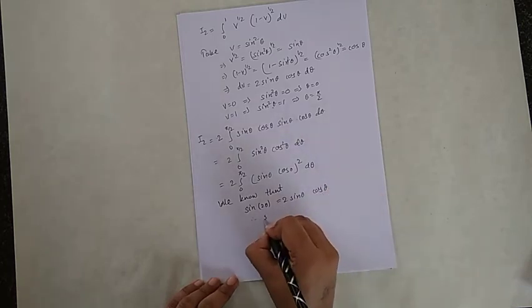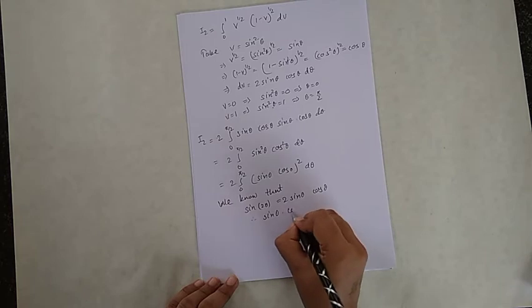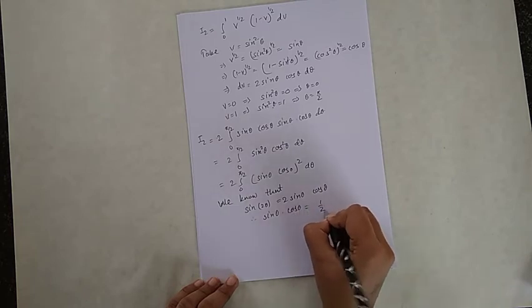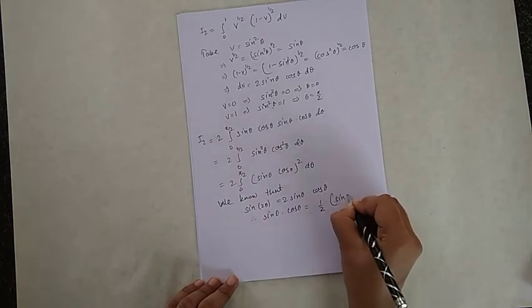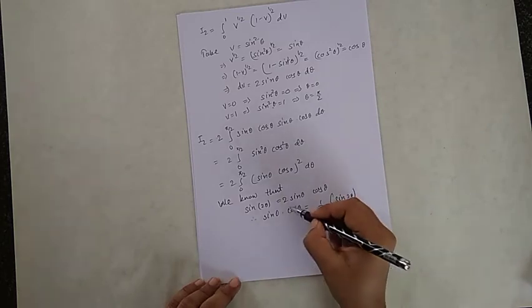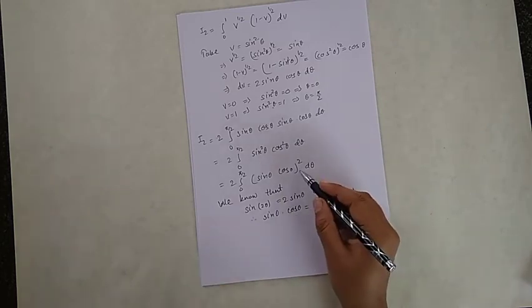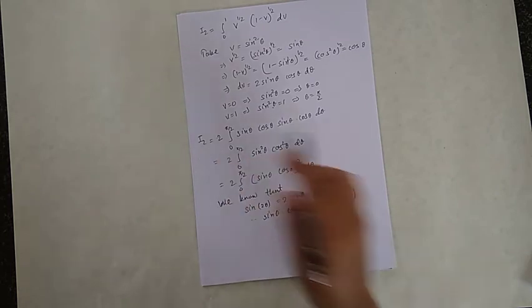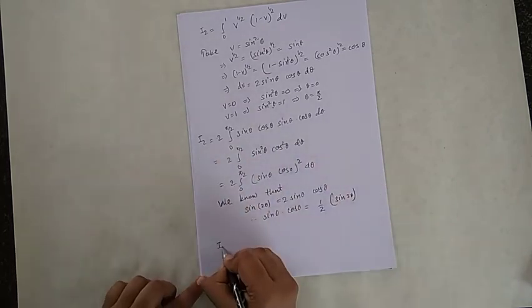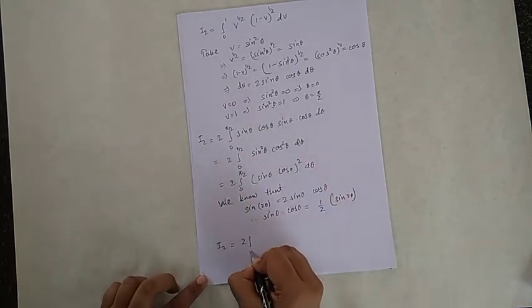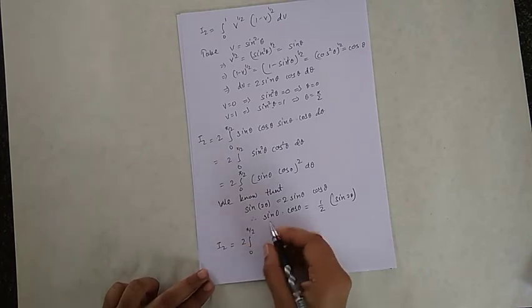So therefore sine theta into cos theta is equal to 1 by 2 into sine 2 theta. So put this substitution in here, gives I2 is equal to 2 integration with limit 0 to pi by 2.